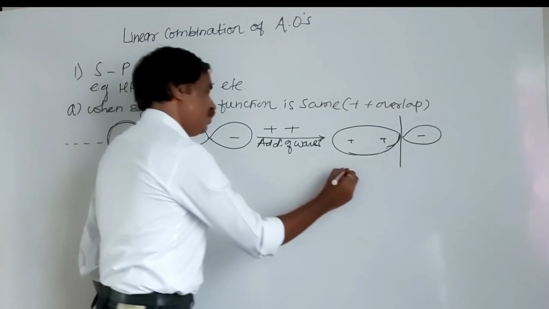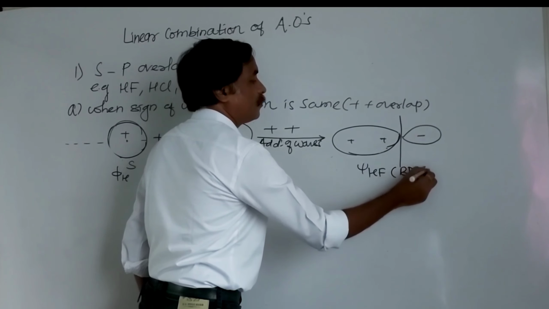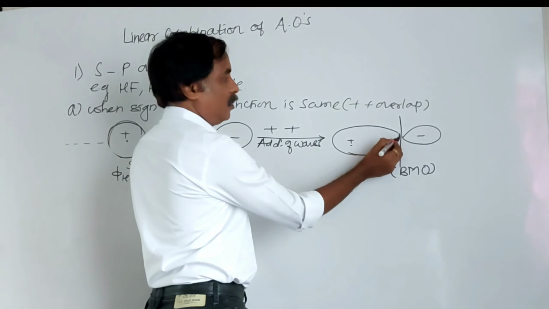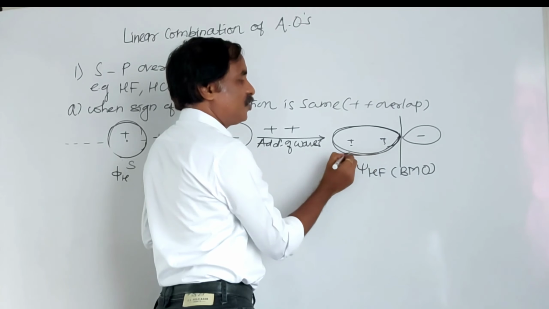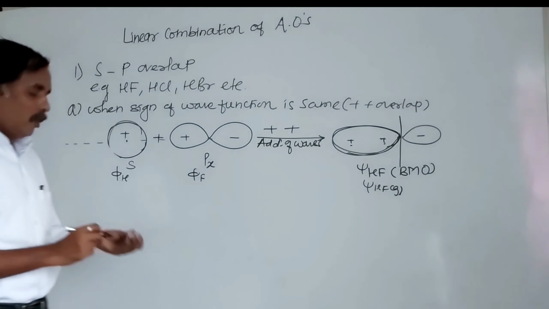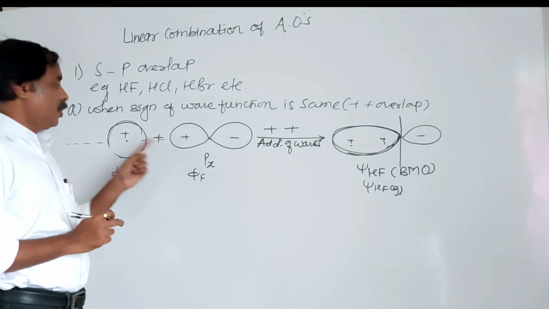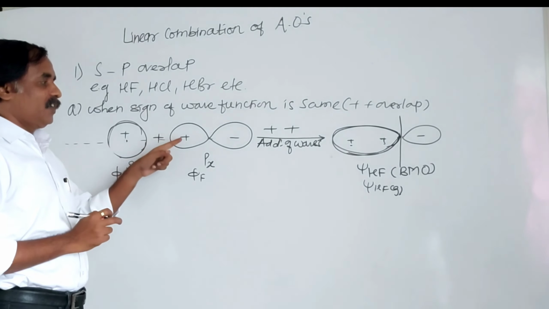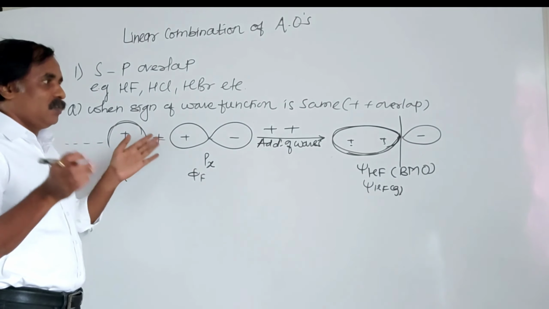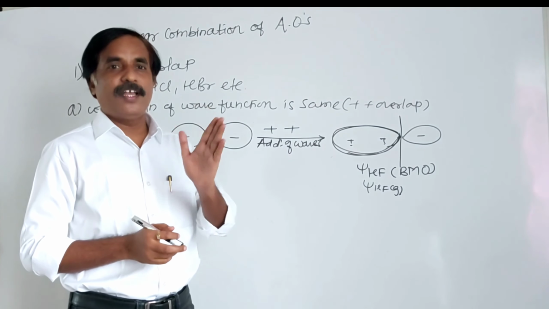So this is psi HF. This is a bonding molecular orbital. This is symmetrical, and we can write that as psi HF, a linear combination of the s atomic orbital of hydrogen and the p atomic orbital of fluorine. Here a positive wave function is headed towards the positive wave function of fluorine. So the sign is the same, positive sign is the same, so there is addition of waves, and when there is addition of waves, a bonding molecular orbital is formed.